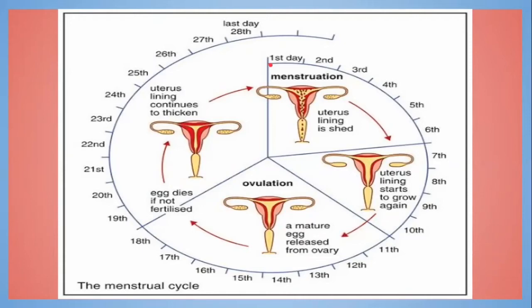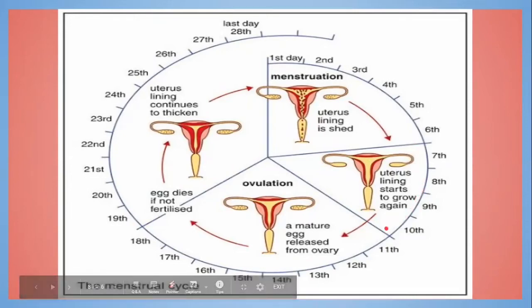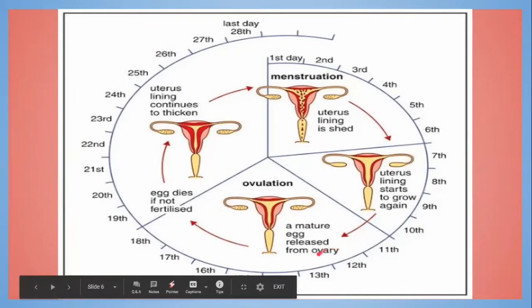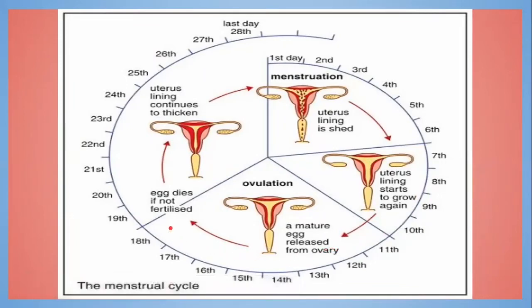In the first few days, menstruation takes place. The uterus lining is shed. Then this uterus lining starts growing again. Ovulation and the maturation of the egg take place between the 11th to 18th day of the menstrual cycle.